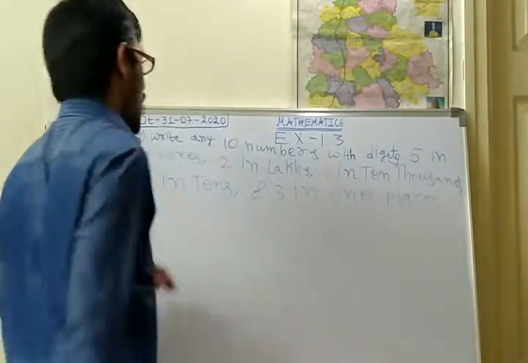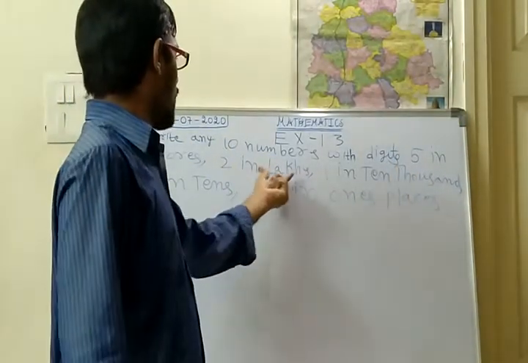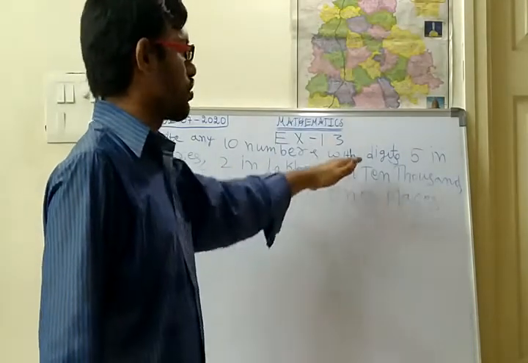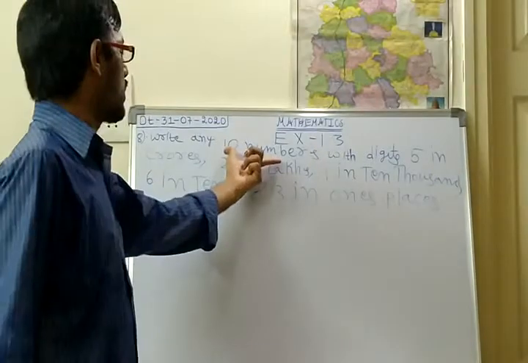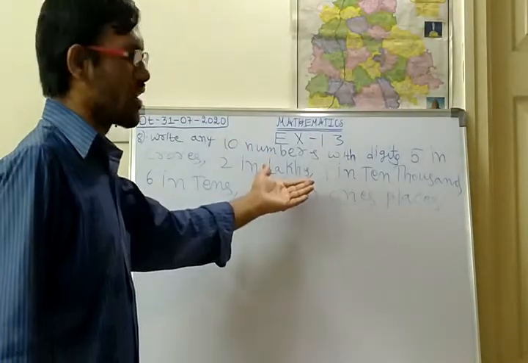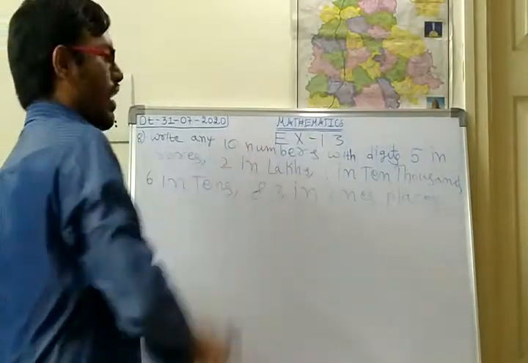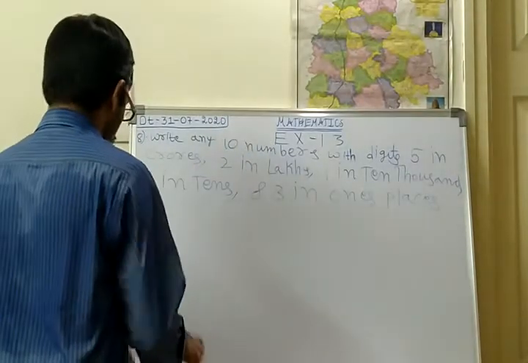Okay, like this you have to write. Whatever digits are given in those places, you should write those, and for the other places you should write your own digits. Like that you should write the 10 numbers. So you see how to write this one.